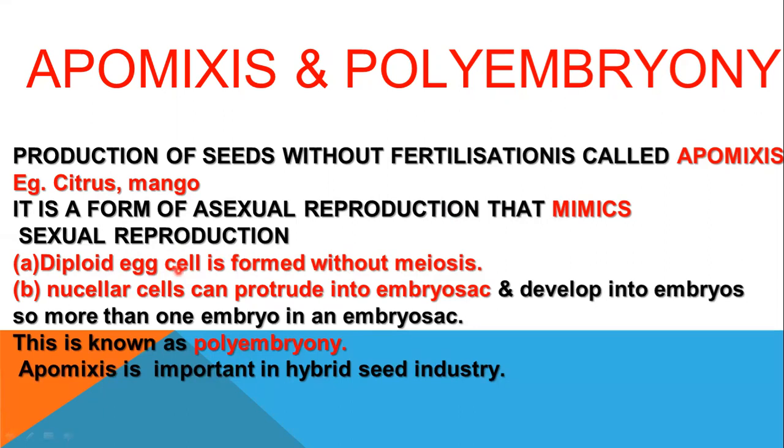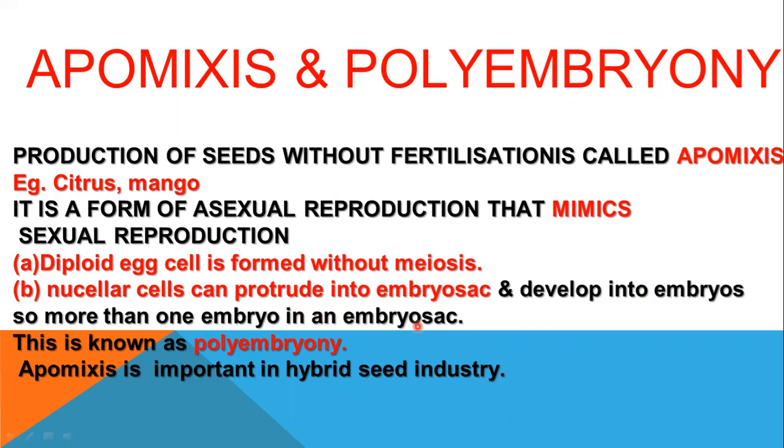Now, another way. Sometimes the nucellar cells, you know that the embryo sac is developed from the nucellar cell, which acts as the megaspore mother cell, right? And so the embryo sac is covered by the nucellar cells. Sometimes these nucellar cells protrude into the embryo sac, and these nucellar cells develop into embryos. So what happens? More than one embryo in an embryo sac.